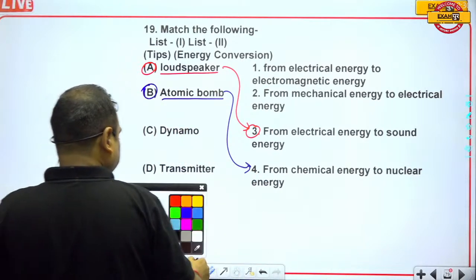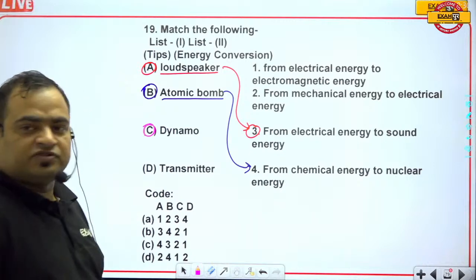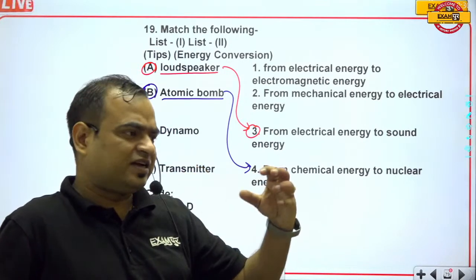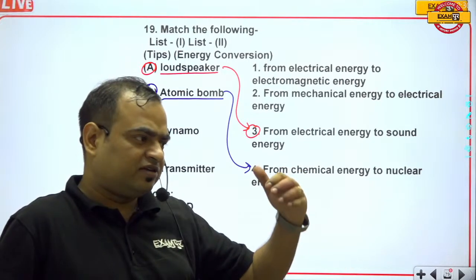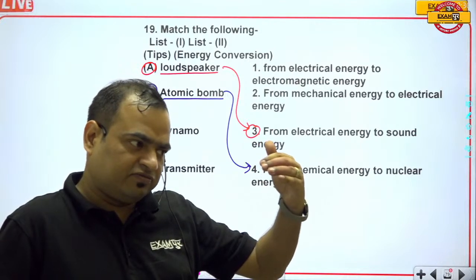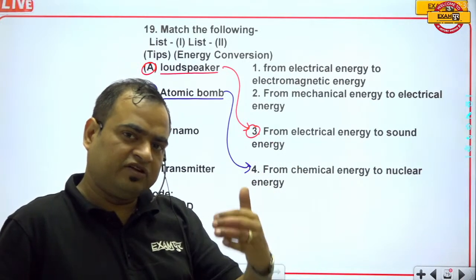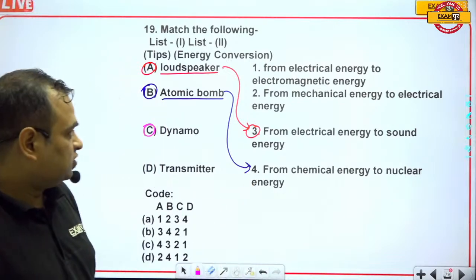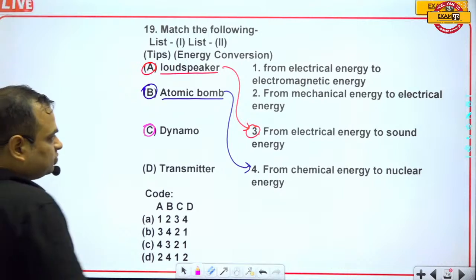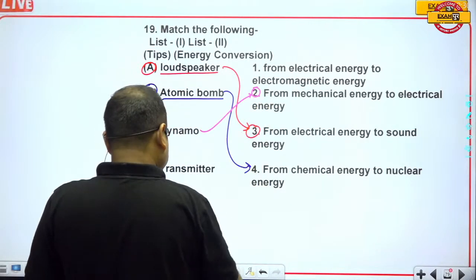Okay, when we talk about the dynamo, this is the C part. Dynamo is nothing but a small generator. This dynamo is connected to the wheel of a vehicle, and when the vehicle moves, the wheel moves, and the dynamo connected to the wheel also moves. In this way the mechanical energy gets converted into electrical energy, because a dynamo is a small generator, from mechanical energy to electrical energy. So the second part will be for that.